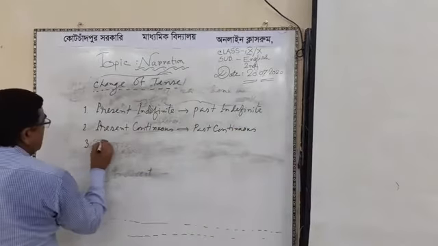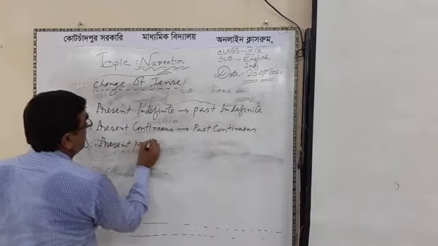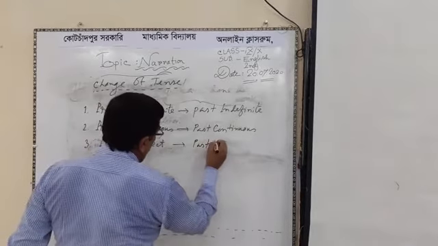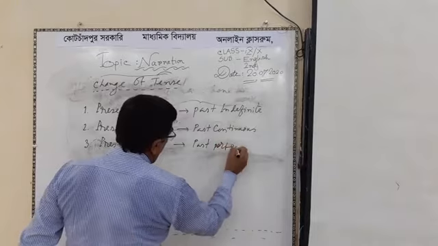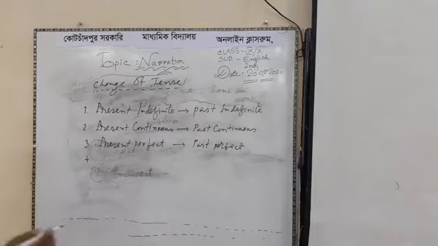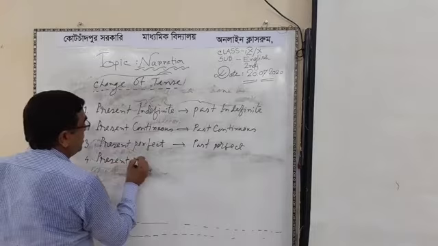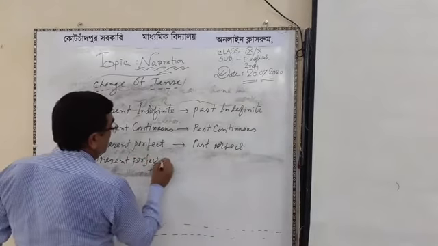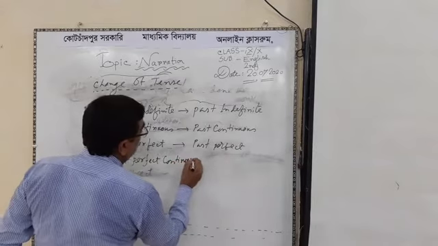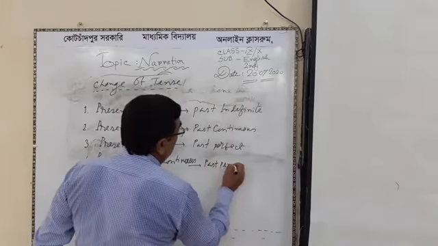Then present perfect becomes past perfect. Okay. Then fourth, present perfect continuous becomes past perfect continuous.